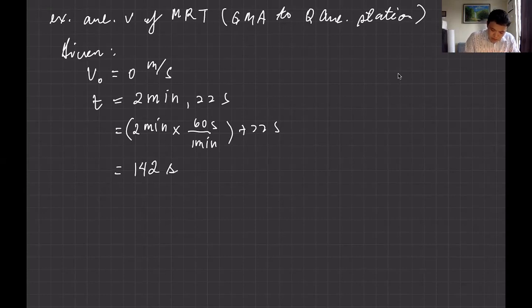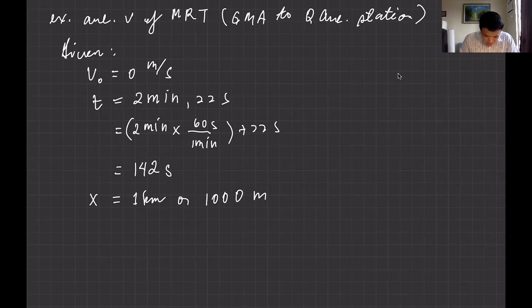So this is the total travel time, and I'll just use it in seconds. And then the distance, or the displacement, from GMA Kamuning to Quezon Ave is about 1 kilometer, or you can say 1,000 meters, more or less.